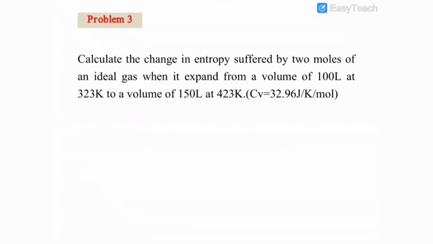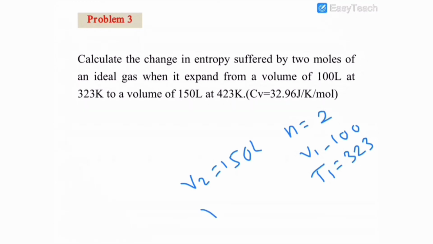Next question: calculate the change in entropy suffered by 2 moles of an ideal gas when it expands from a volume of 100 liter at 323 Kelvin to a volume of 150 liter at 423 Kelvin, Cv equal to 32.96. Here the number of moles is equal to 2, V1 is equal to 100 at 323 Kelvin, that is T1 is equal to 323, V2 is 150 liter, and T2 is 423 Kelvin. Heat capacity Cv is equal to 32.96. In this problem we want to calculate delta S in terms of different volume and different temperature.